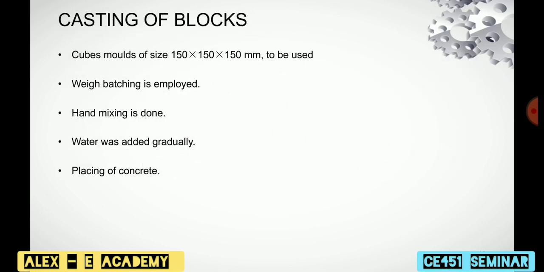Then casting of blocks. Here the mold of size 150 by 150 by 150 mm is used. This mold is cleaned before applying oil, and then the concrete cubes are cast. For proportioning the mix, weigh batching is done based on the result of the mix design. Hand mixing is done on a watertight platform under standard conditions. Then water was added till all the materials were mixed to form a uniform mix. Then the concrete was placed in molds and compacted using a tamping rod.